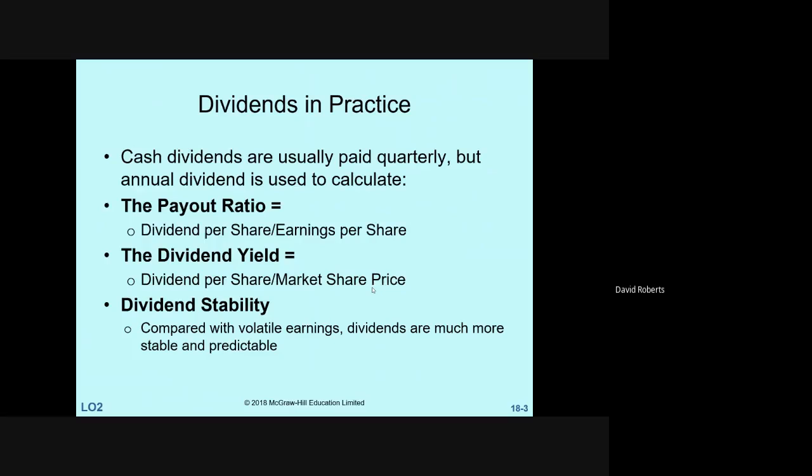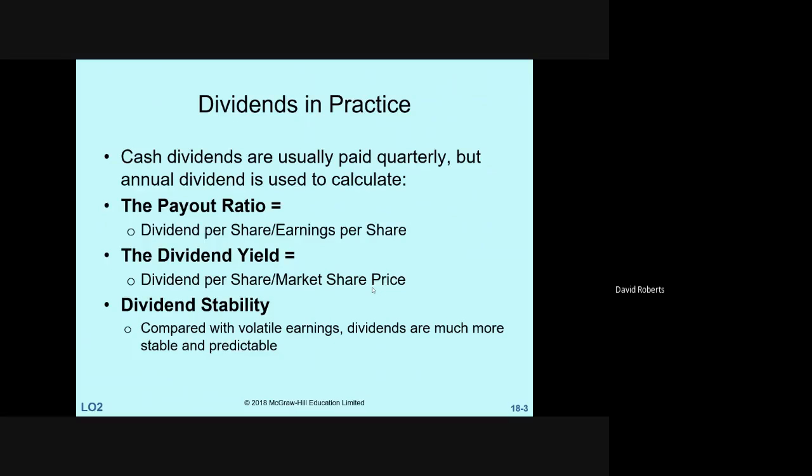Now, in this case, the yield rate is you take the dividend and you divide it by the share price. And we've done this several times starting in chapter 10, 11 in particular. Now, dividend stability is important.